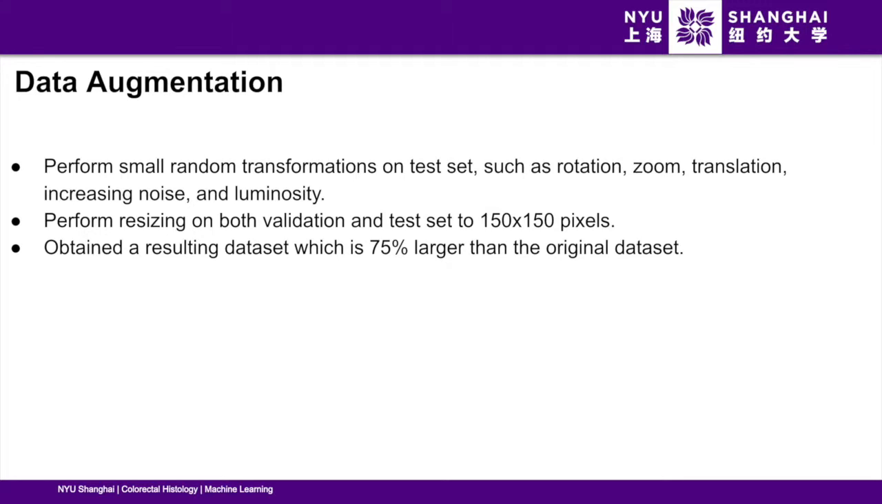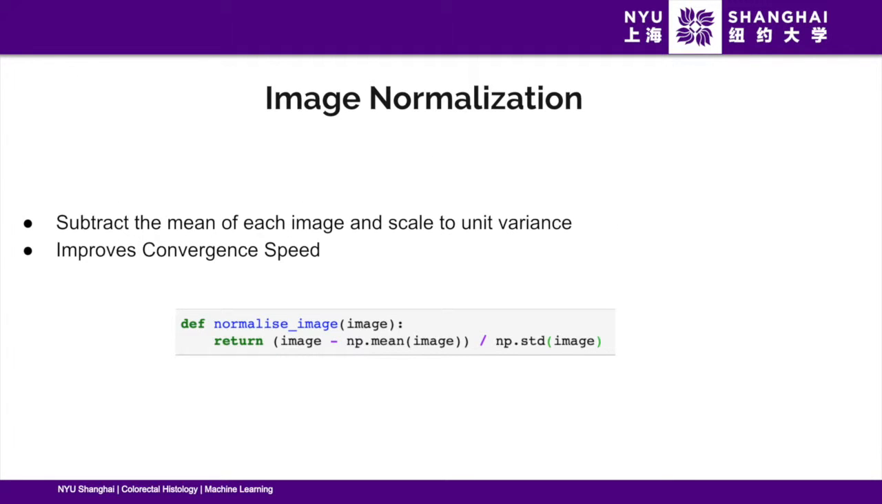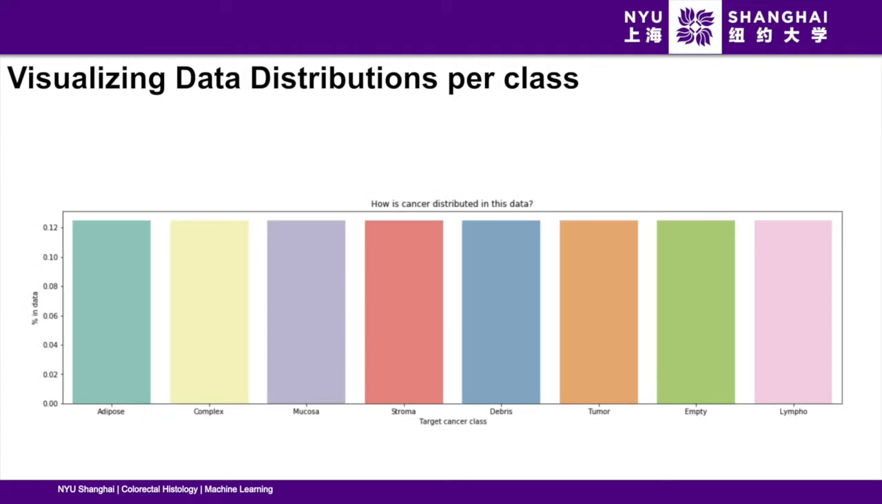Because we were dealing with a small data set, we performed data augmentation, which is a classic regularization technique. By performing small random transformations on training data, such as rotation, zoom, translation, and sometimes increasing noise and luminosity as well, we were able to achieve a data set which was 75% larger than the original data set. Moving on to image normalization, we subtracted the mean of each image and scaled it to unit variance. This helped us improve the convergence speed.